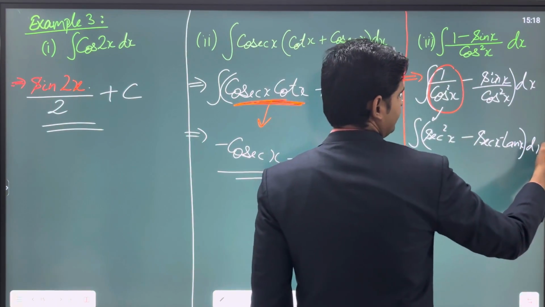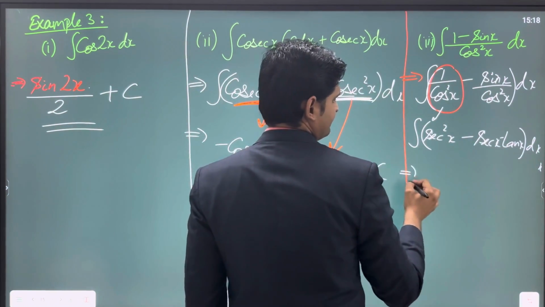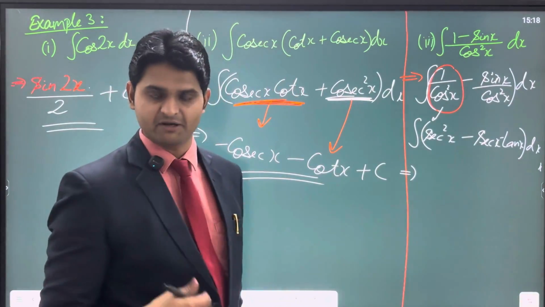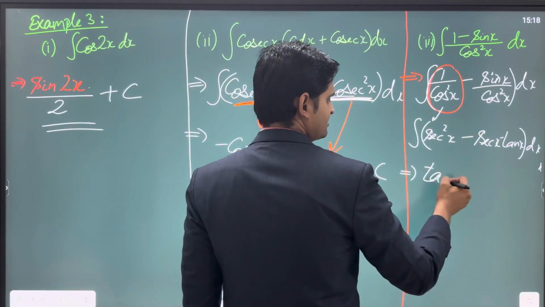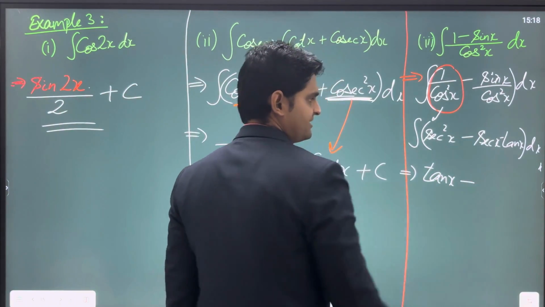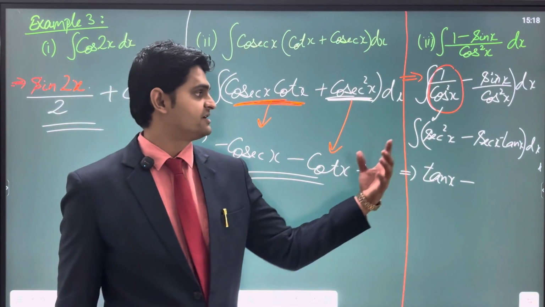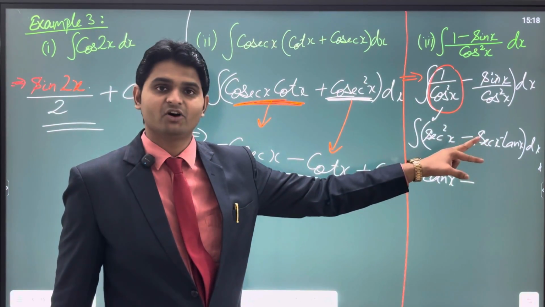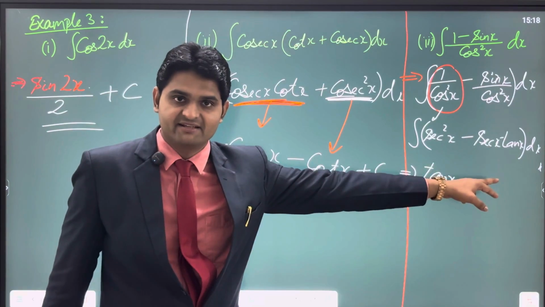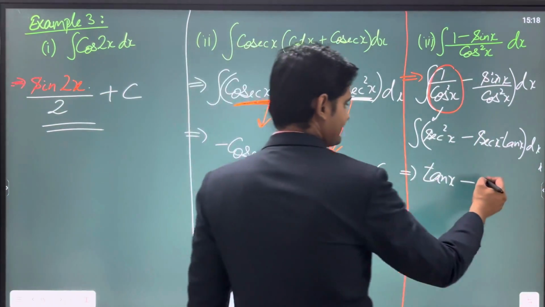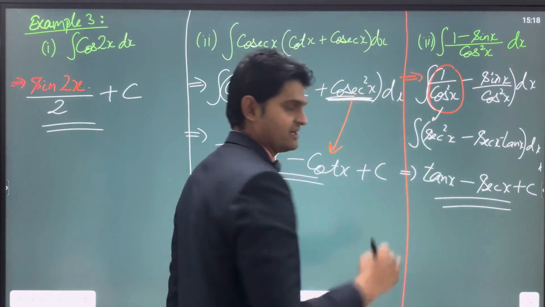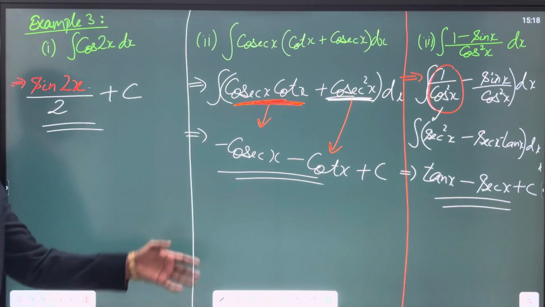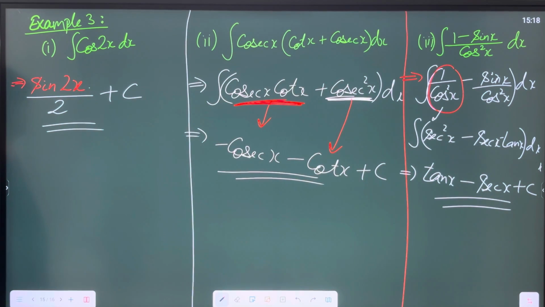So let me integrate this function now. The integration of sec square x, try to recall, is tan x. So the integration of sec square x is tan x minus the integration of sec x tan x. The derivative of sec x was sec x tan x, so the integration of this will be sec x. So we get sec x plus c. This is the final answer. You may pause the video to note down all these 3 parts. All right, let's move further.